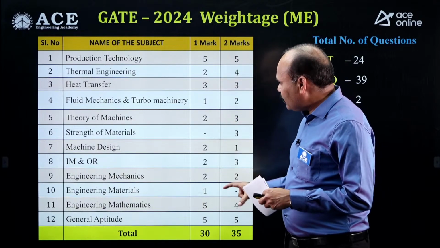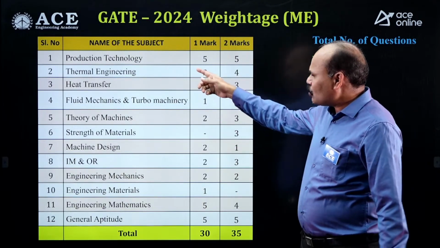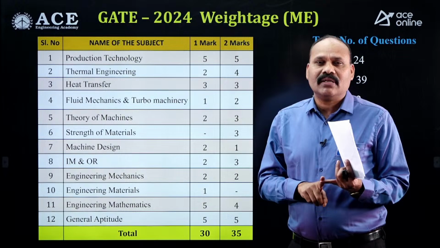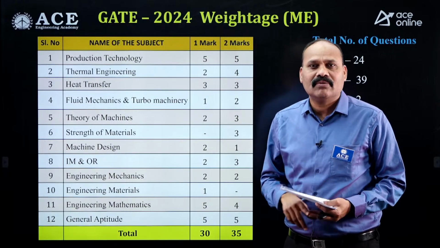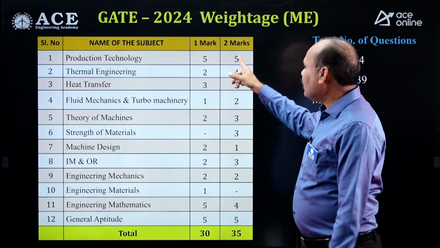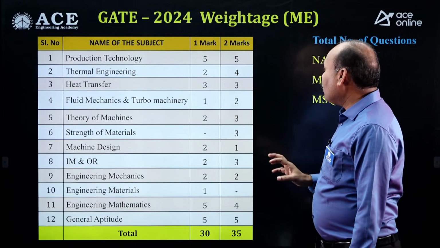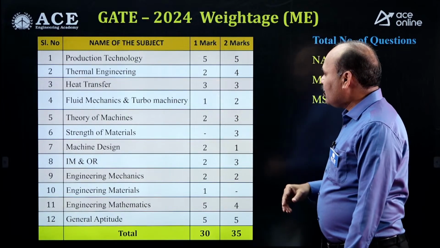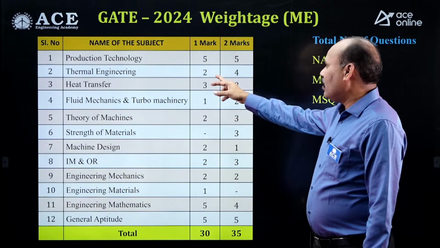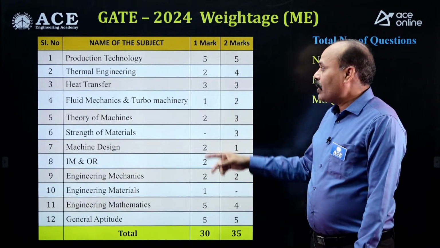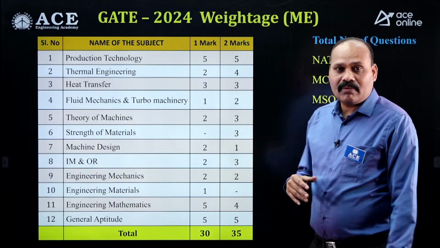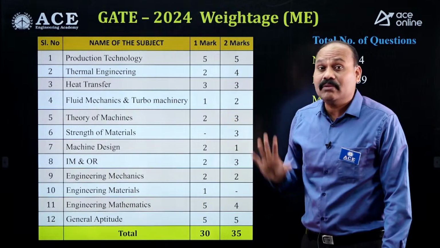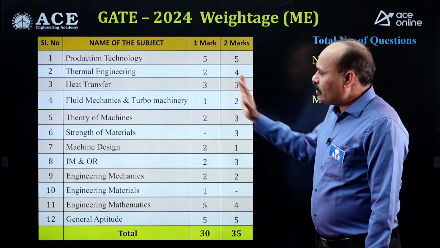If you see the weightage subject wise, in production technology, covering metal cutting, metal casting, welding, forming and sheet metal works altogether, there were 5 questions of 2 marks and 5 questions of 1 mark. In thermal engineering, 4 questions of 2 marks and 2 questions of 1 mark. Heat transfer had almost 9 marks weightage based on the data, so the highest weightage is for heat transfer.